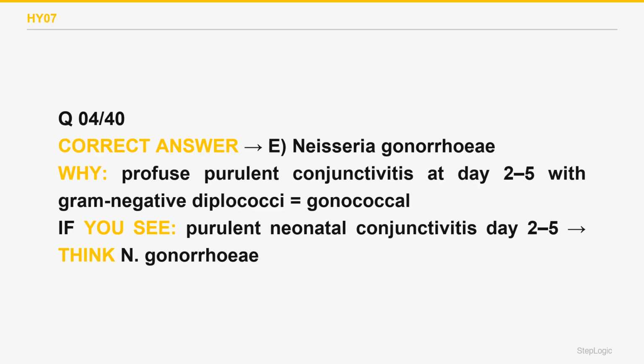Chlamydia trachomatis conjunctivitis appears later at 5 to 14 days, is more watery to mucopurulent, and shows no organisms on gram stain. Choice A, wrong. Chemical irritation from silver nitrate appears within the first day and is mild and self-limited. Choice C, wrong. Early purulent conjunctivitis with diplococci is gonococcal.